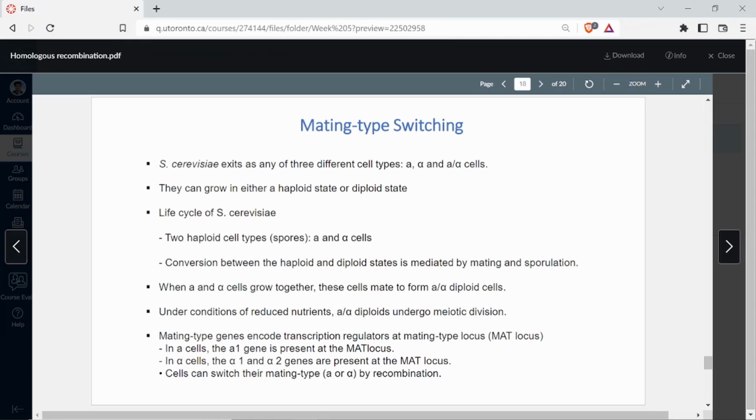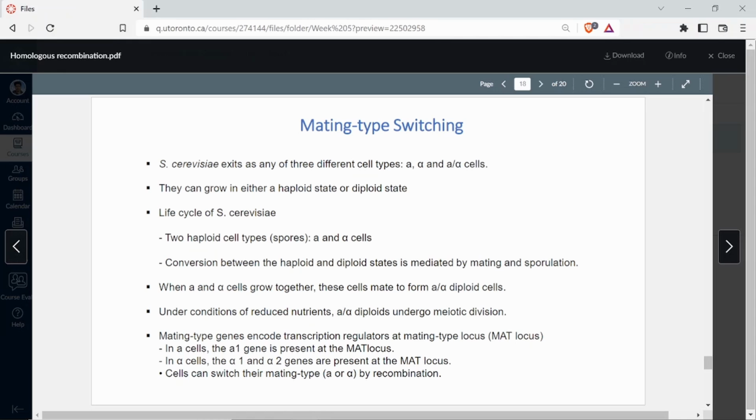Now, the mating type genes encode transcription regulators at a particular locus known as MAT locus, and MAT locus stands for mating type. MA is from mating, T is from type. So MAT locus is mating type locus. So here there are some transcription regulators and they define the genotype of that yeast, whether this yeast will be A type or it will be alpha type.